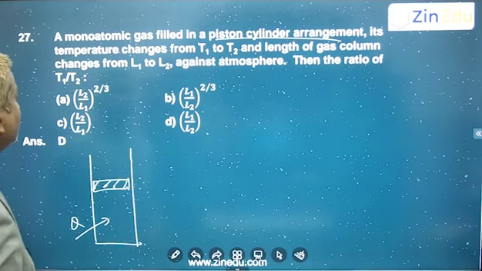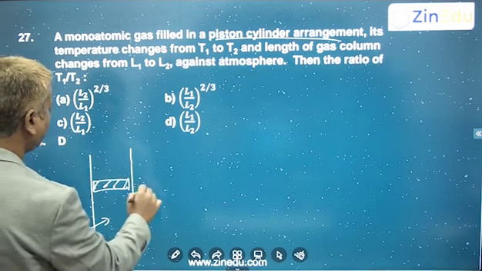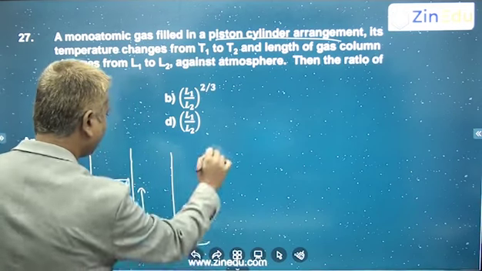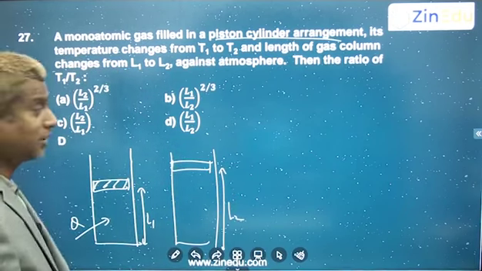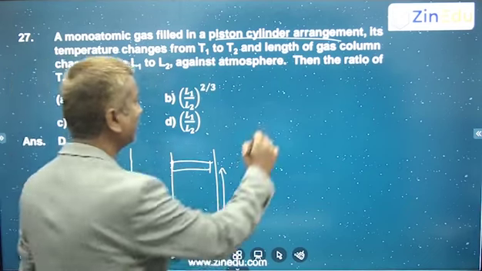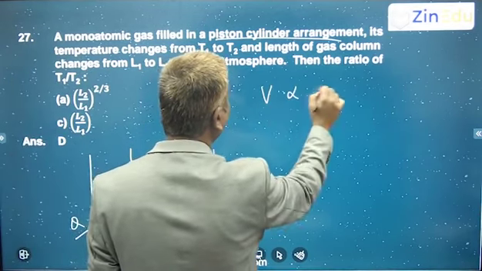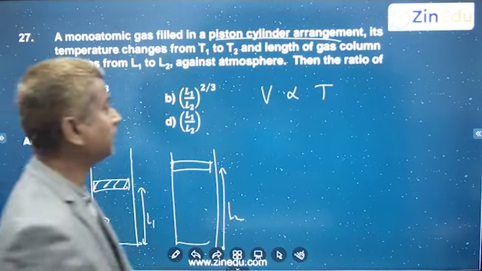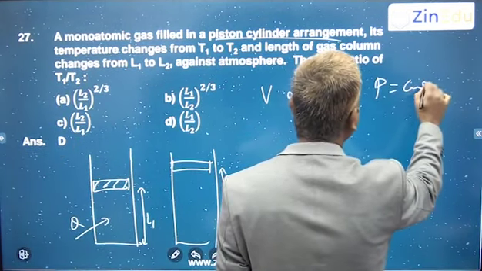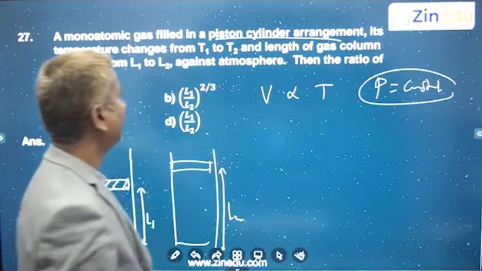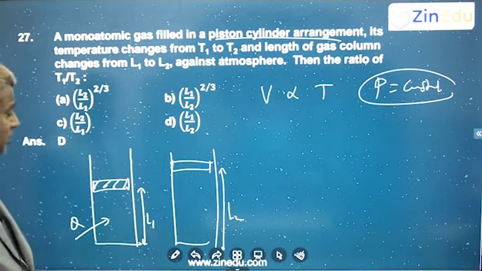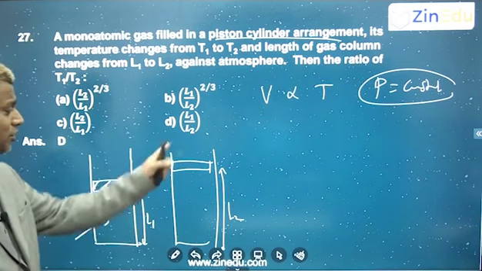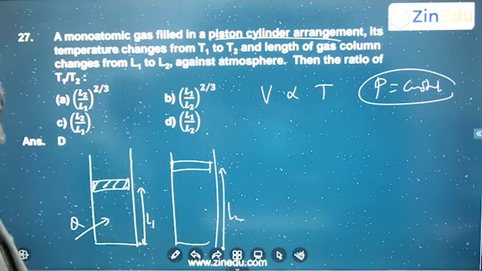Length of the gas column changes from L1 to L2. So initially it was L1, and after giving all the heat, it became L2 against constant pressure. And at constant pressure, we know that volume is directly proportional to the absolute temperature. How can I say the pressure is constant? Because it's a smooth piston. As long as you are giving heat, it's doing work against atmospheric pressure. Every time the pressure inside and outside has to be the same, and the outside pressure is always constant, so inside also should be. So it is a process of constant pressure.